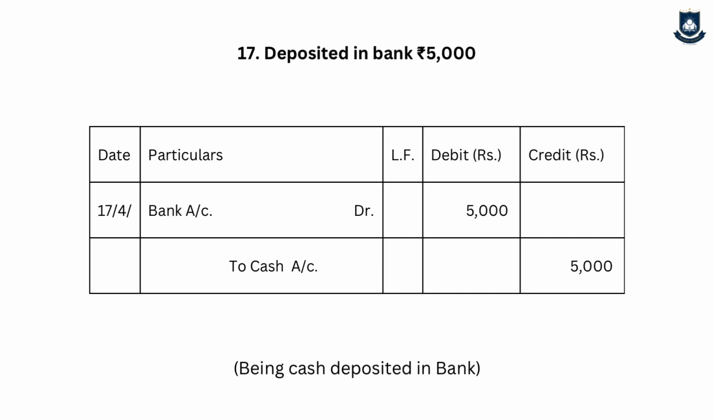The next transaction is deposited in bank rupees 5,000. My dear students, if you are getting confused on which account to be debited, which account to be credited in this one, always see from the viewpoint of cash. Just see whether the cash is going out of the business or cash is entering the business. In that way, you will not commit mistake. Like in this case, if we are depositing in bank, the cash is going out, the cash balance is decreasing, so the journal entry will be bank account debit to cash account 5,000. Narration will be being cash deposited in bank. Logic is bank is an asset, it is increasing, so debit. Cash is an asset, it is decreasing, so credit.